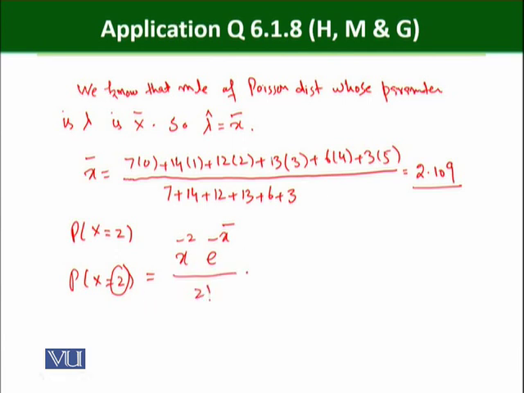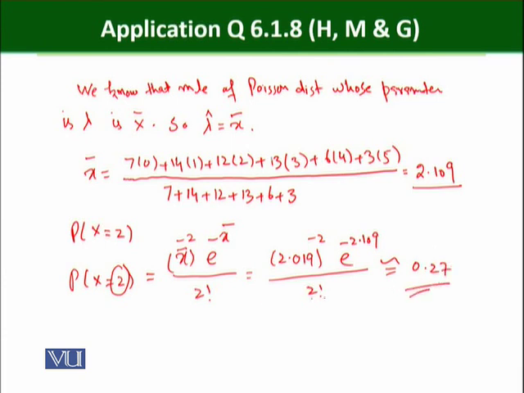Now we know that x bar is this one, so that is x bar raised to power 2. We have found x bar, that is 2.109, so it is 2.109 squared into e raised to power minus 2.109 divided by 2 factorial, and when we evaluate this we find an approximate value of 0.27.